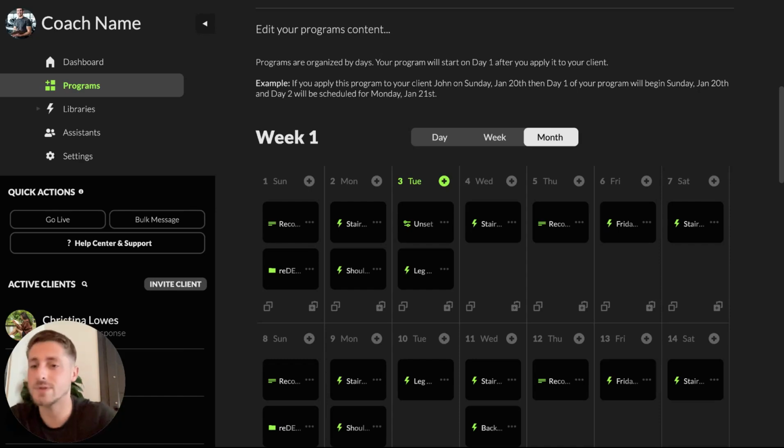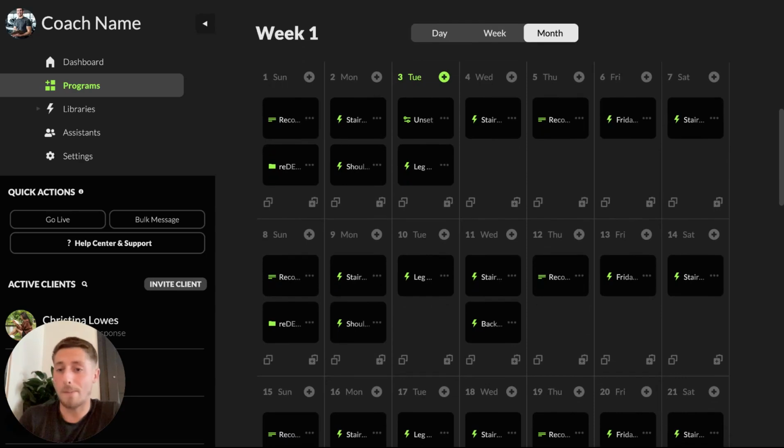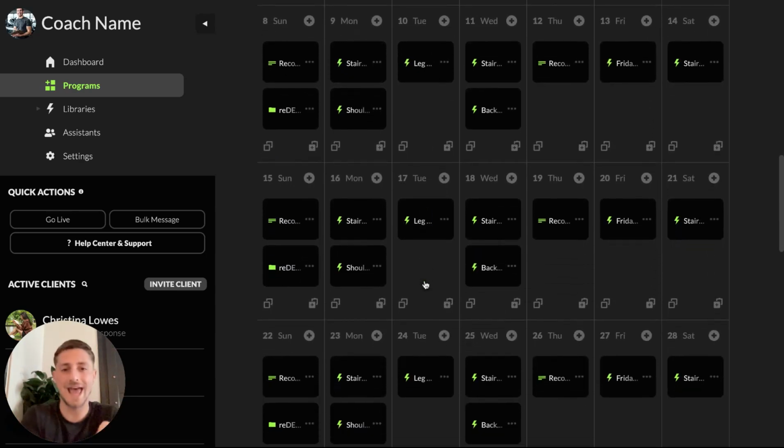Giving a couple extra tips for their rest day, because on their rest day they don't get anything from you by default, since they're not doing a workout. It may be a great way to fill the gaps and keep people engaged in moments when they don't have a bunch of other tasks to complete from you as a coach. So automated messages that are added throughout the programs are super powerful. Relate them to the journey in the places where it matters most, in the gaps between workouts, all these different types of things, and they will automatically send out to anyone who's attached to these programs and goes through them.